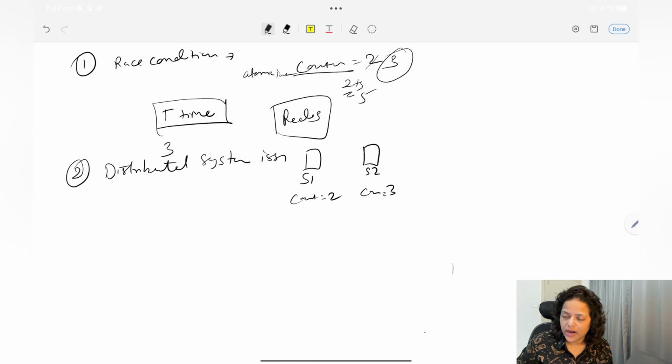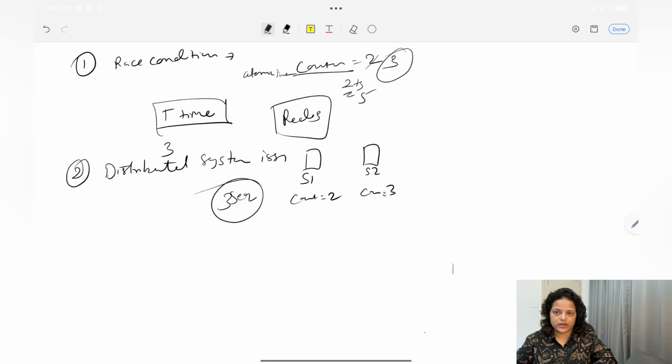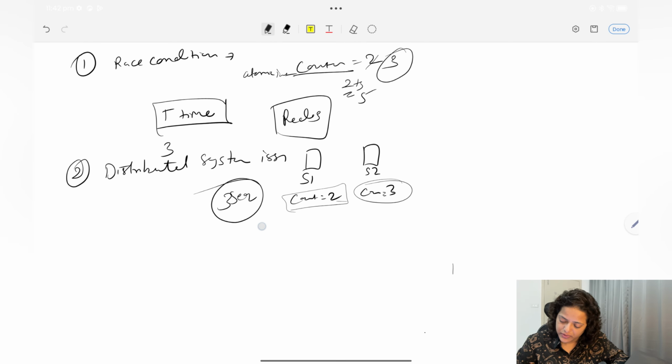Now these two are not in sync, right? We can process only 3 requests per second, but server 1 has counter 2 and server 2 has counter 3, so which is correct? If you check the combined one, it is 2 plus 3, so we are processing 5 requests, which is wrong, right? They are not in sync. So this is called the distributed system issue.